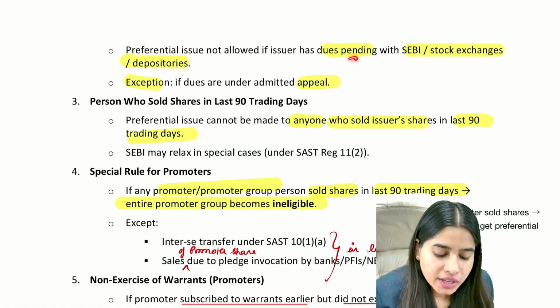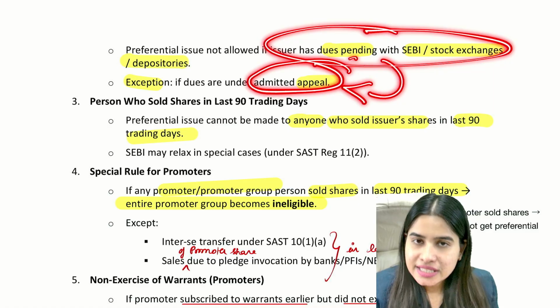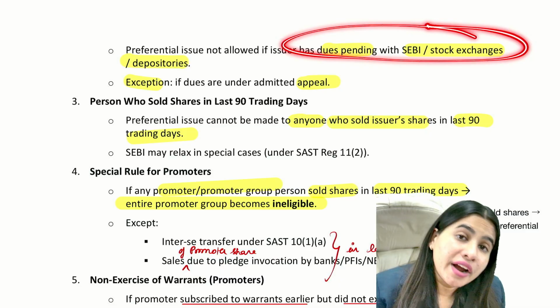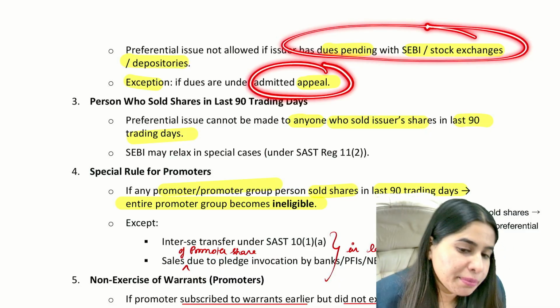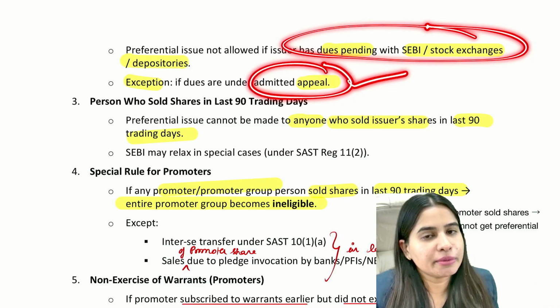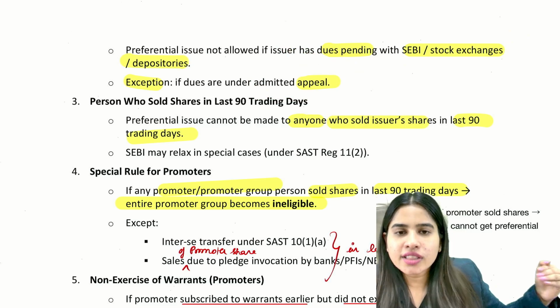But if that matter is going on in the court and court has admitted the appeal, basically SEBI is asking some payment from you which you have not paid, and you filed an appeal in the court, and if court accepted that appeal, in that case you will be eligible to make preferential issue. If appeal is admitted by the court and appeal is going on, which means you are not the defaulter. We will wait for the court's judgment in order to give you a tag of defaulter. So right now you can make the preferential offer. Are we clear with this?